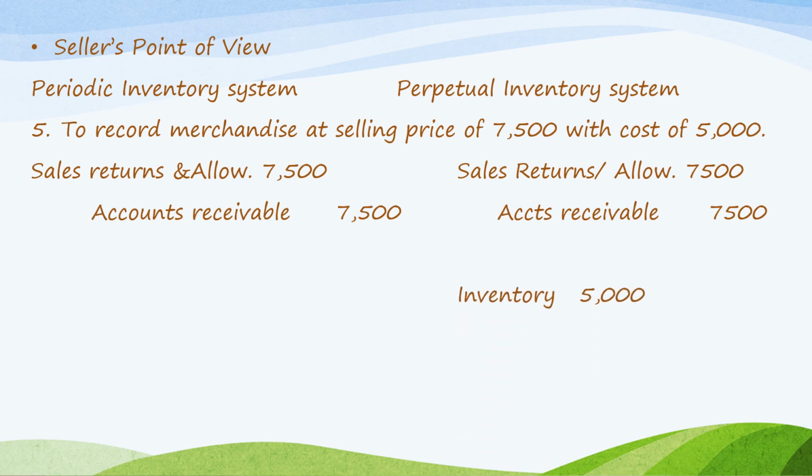But under the perpetual inventory system, it will detail the receipt of the inventory that has been returned. So debit inventory 5,000 and credit cost of sales 5,000. So that every now and then the value of the inventory is updated and detailed, and also the cost of sales is detailed and updated.